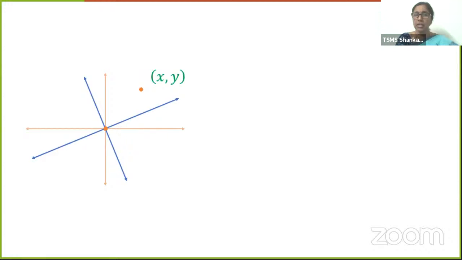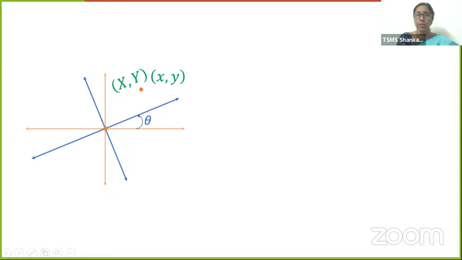Now let's see, without shifting the origin, what are we going to do? This is a point (x, y) with respect to the existing original coordinate system. What happened? We have shifted the axis in the anti-clockwise direction, making some angle, let's call it theta. So in the new system, the coordinates of the point are capital X, Y, as we have done in the earlier class, and the original coordinates are small x, y.